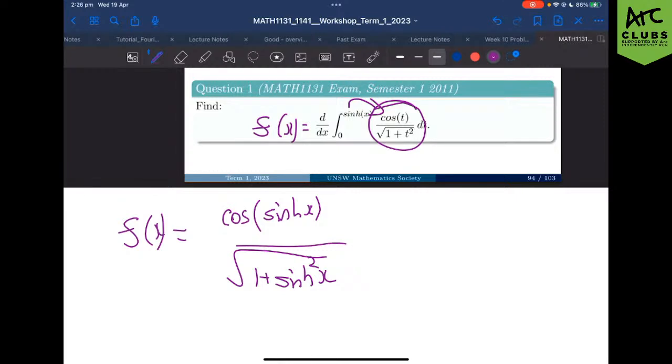Okay, so when we differentiate sinh, we get cosh. So we'll multiply it by the derivative of that upper bound, which gives us cosh of x. Does that make sense to everyone?